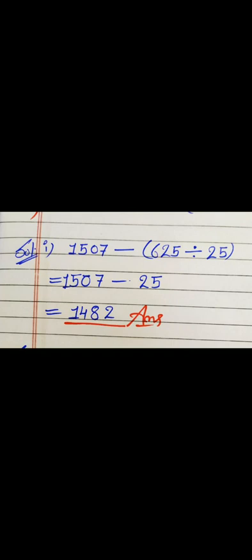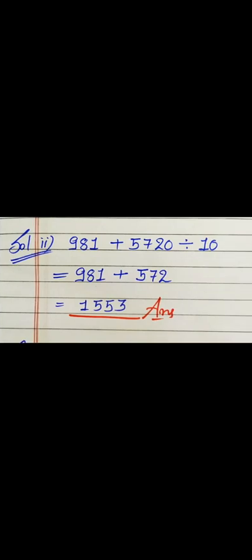Now next, again according to BODMAS, first we have to solve the division. If we divide 5720 by 10 we get 572, and after adding 981 we get the result, which is 1553.